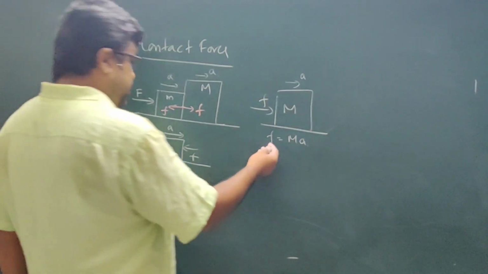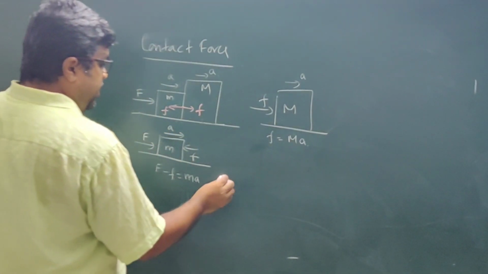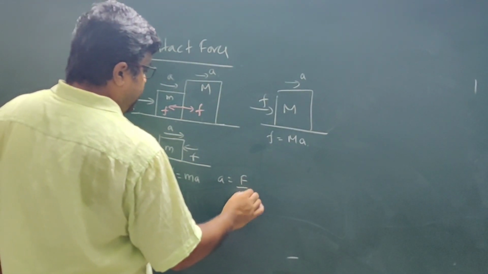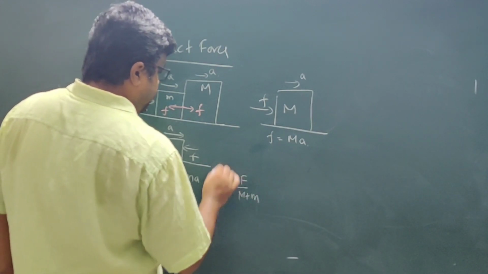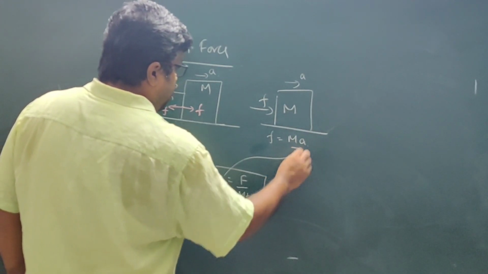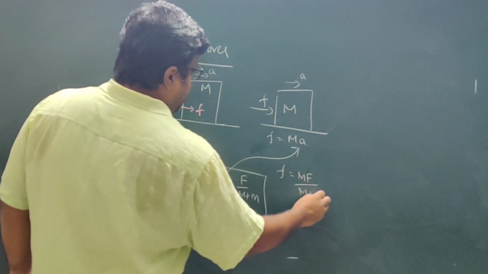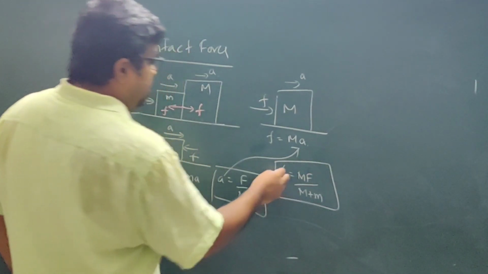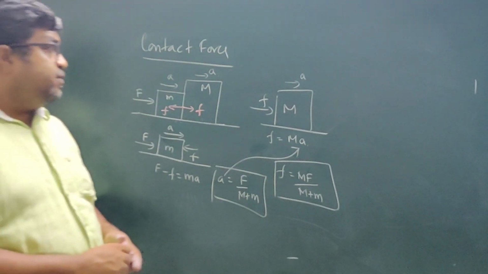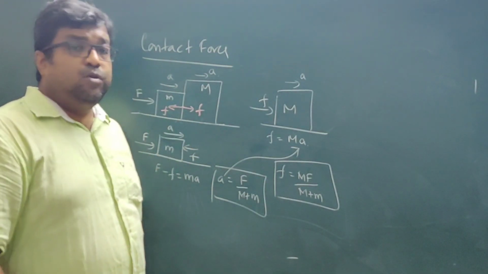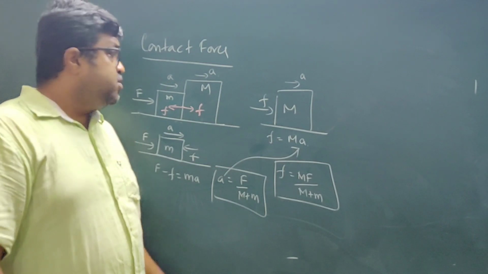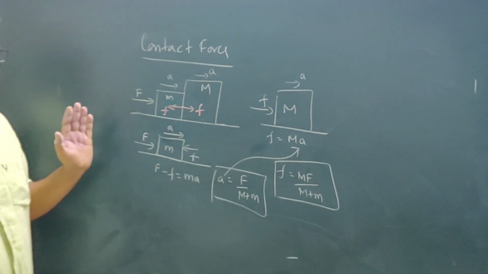Correct? So this F, if we substitute over here, we get A is equal to F divided by M plus M. And if you substitute this A over here, we get F is equal to M into F divided by M plus M. Okay. So this is the expression for the contact force that is developed between the two masses. So this is how you have to calculate the contact force.